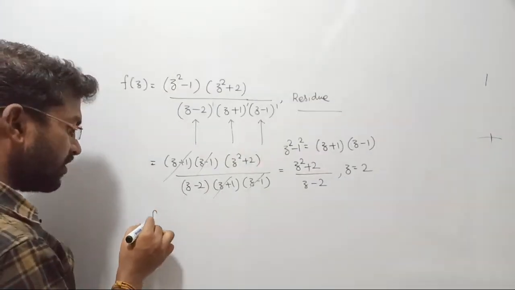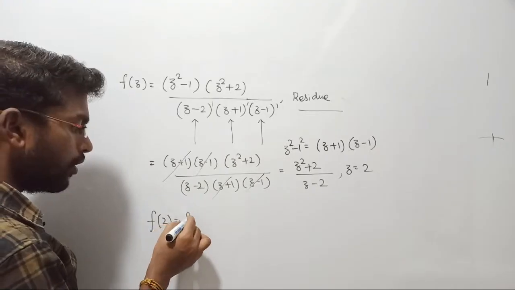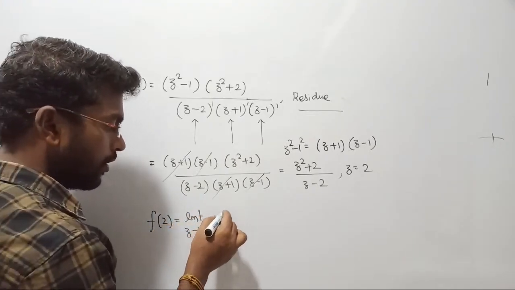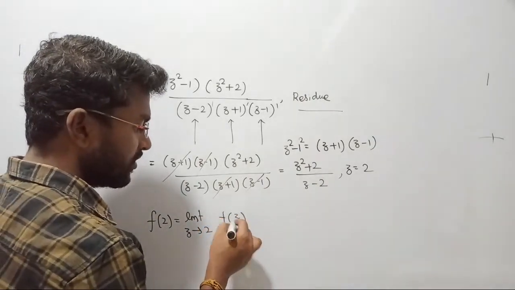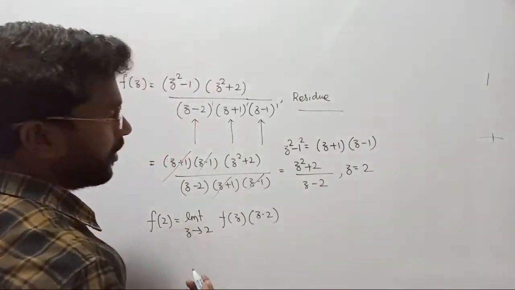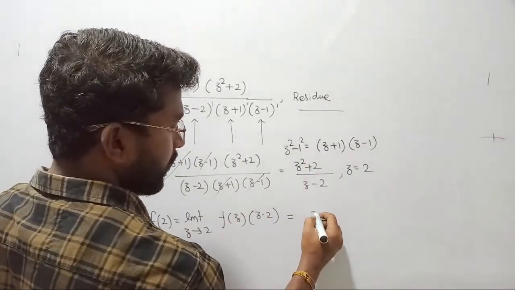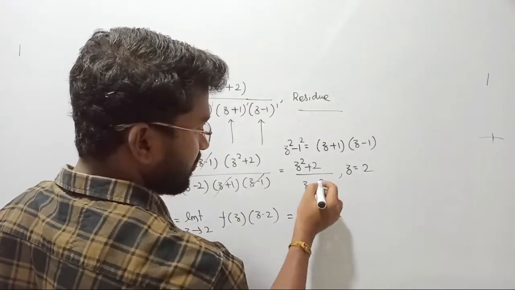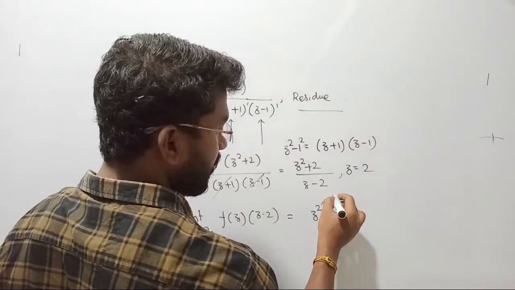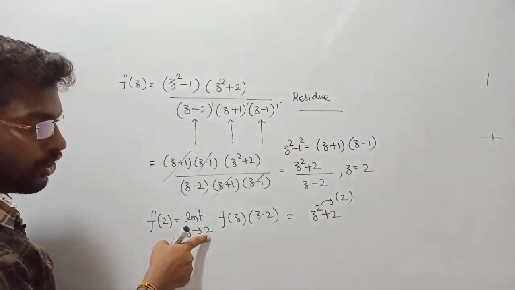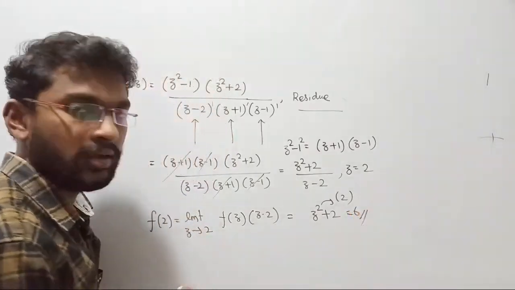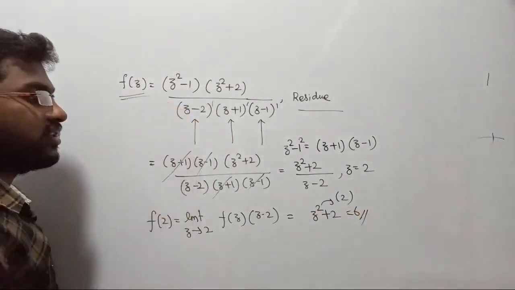Now what will be the residue? Residue is f of 2, which should be equal to the limit as z approaches 2, and I have a simple pole only, so we have to consider f of z into the corresponding pole factor, z minus 2. So if you substitute this here, you are going to get only z square plus 2, because z minus 2 gets cancelled out, and in z square plus 2, z will be replaced by 2 because z is approaching 2. So 2 square will become 4, 4 plus 2 will become 6. That's all. That is how we are finding the residue of the function, right?